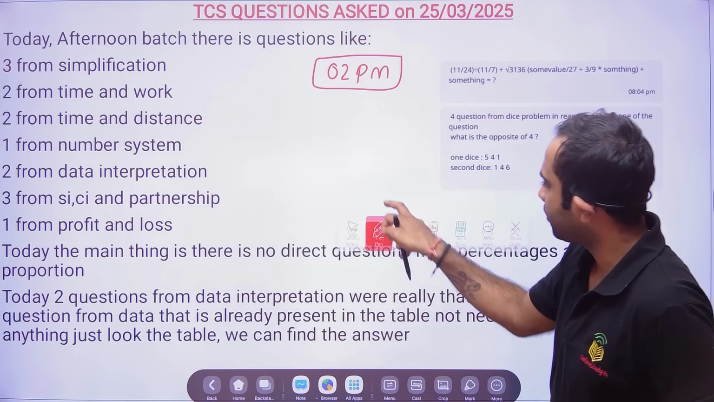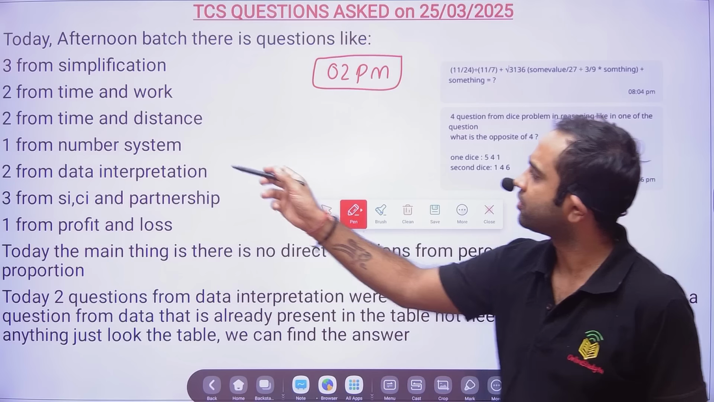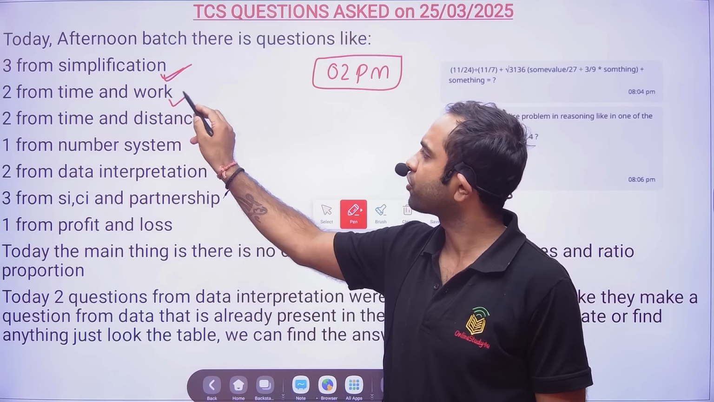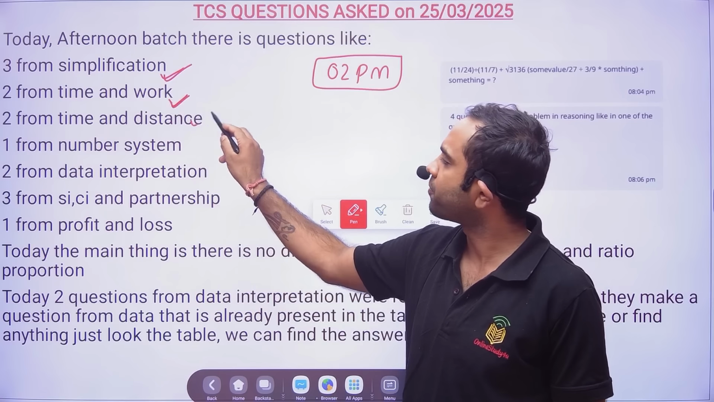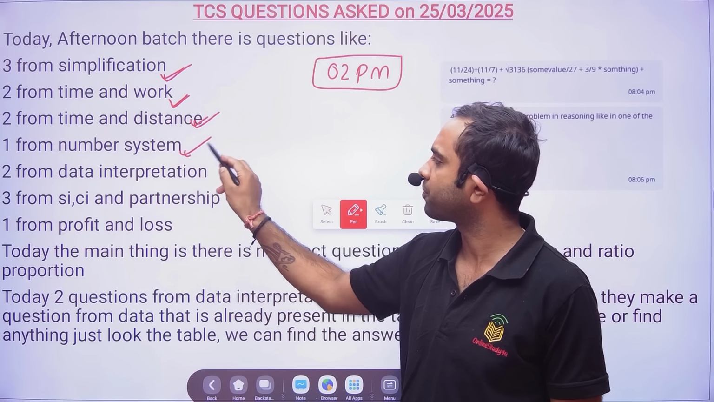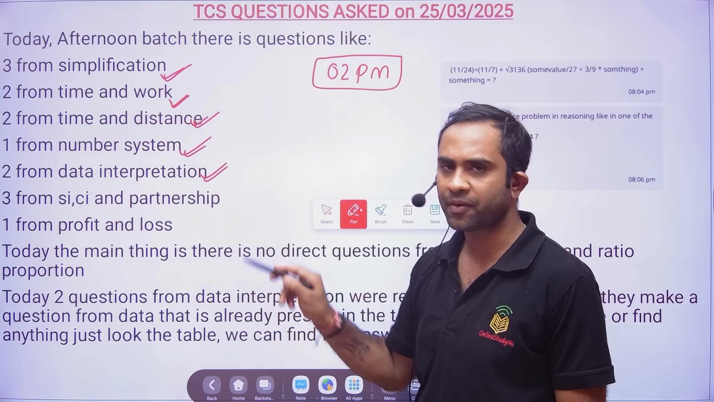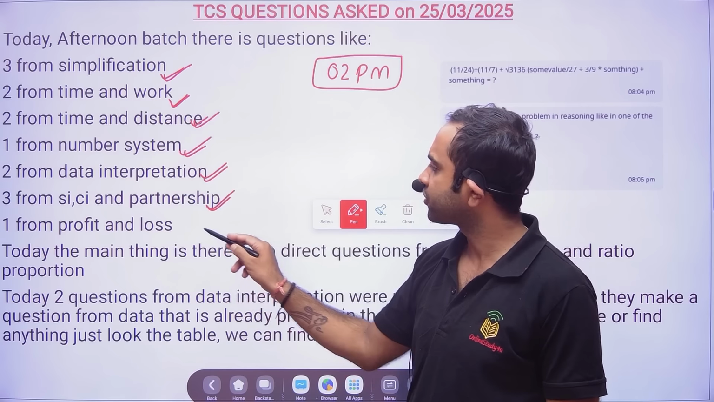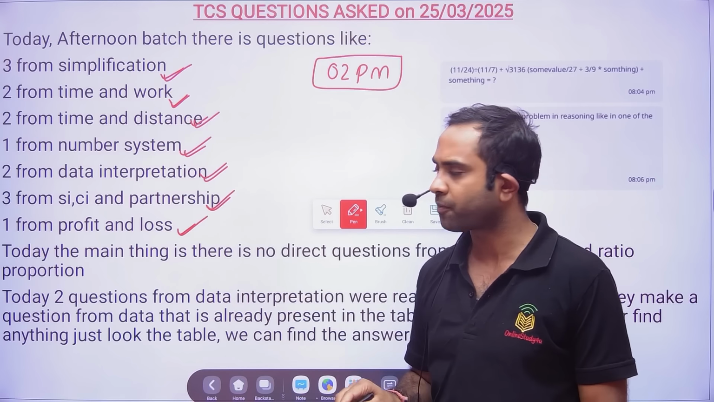Now let us see what the topics were from which the questions came. So 3 questions were from simplification, 2 questions from time and work, 2 from time and distance, 1 question from number system, 2 questions from data interpretation, 3 from simple interest, compound interest and partnership, and 1 question from profit and loss.